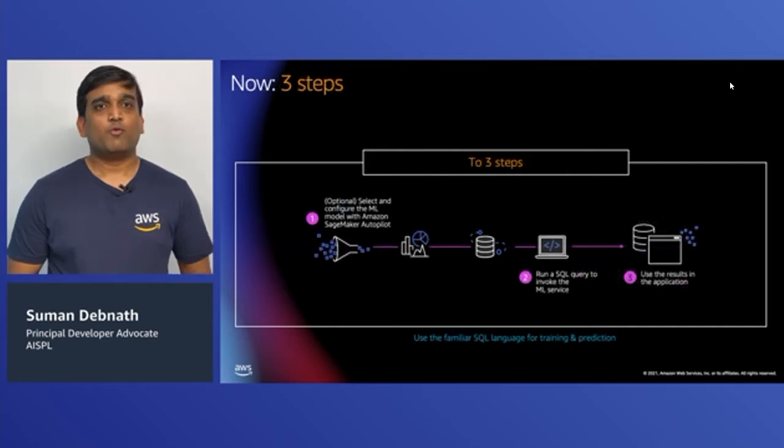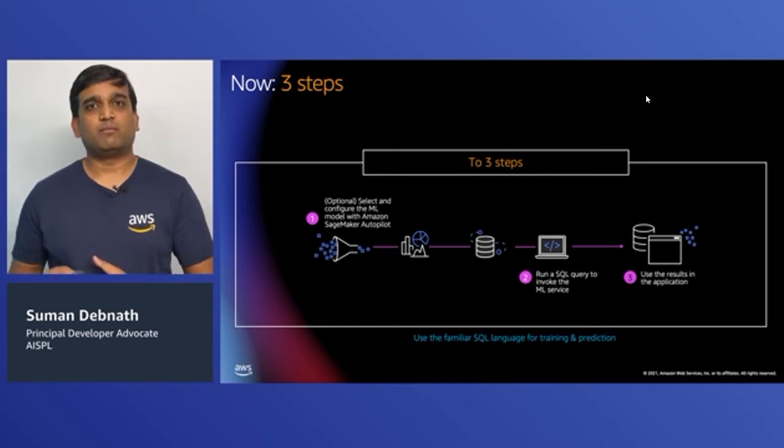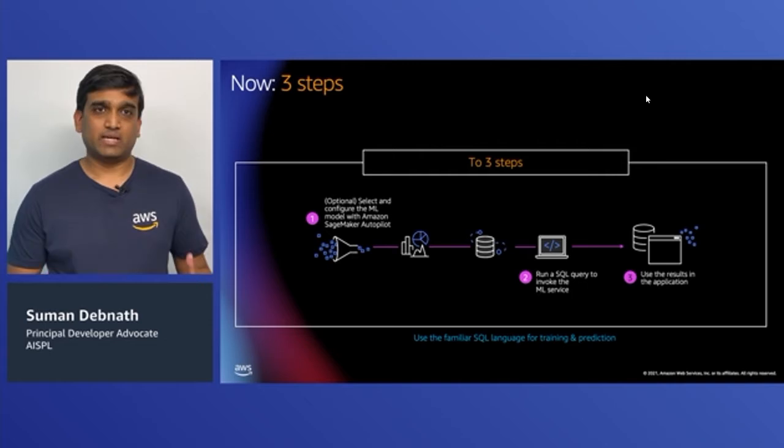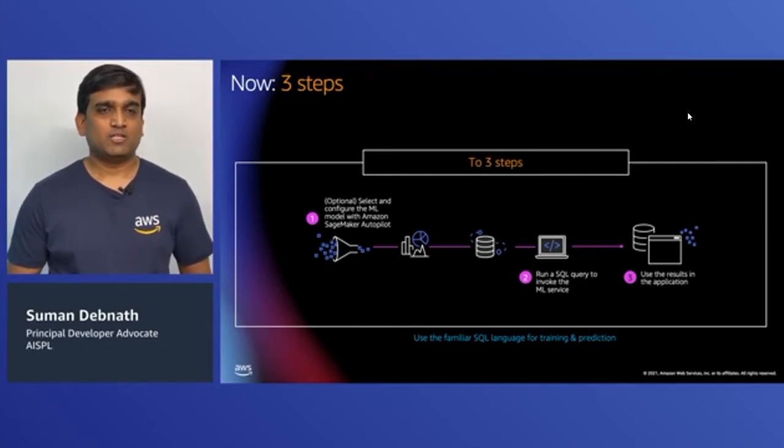Now with Aurora ML, this process can be done using simple SQL in 3 steps, where the first one obviously doesn't change. If you need to create a model or train the model, then you need to do it here. Having said that, for Comprehend, you do not even have to do that, which we are going to see in a live demo in a while. So that's going to be step 1.